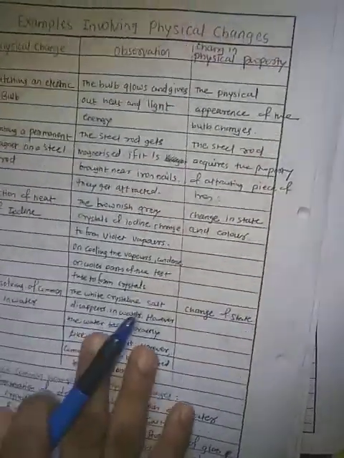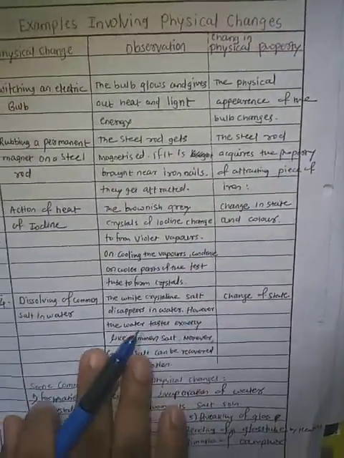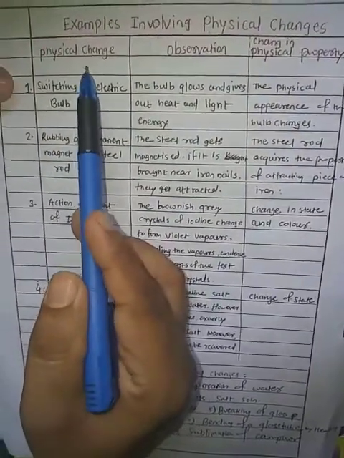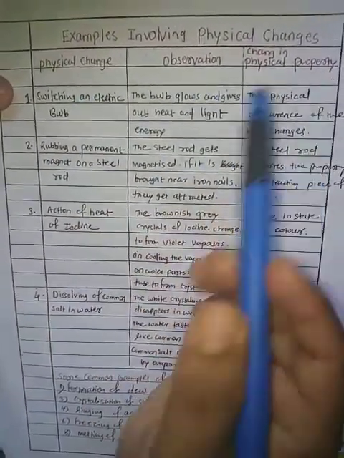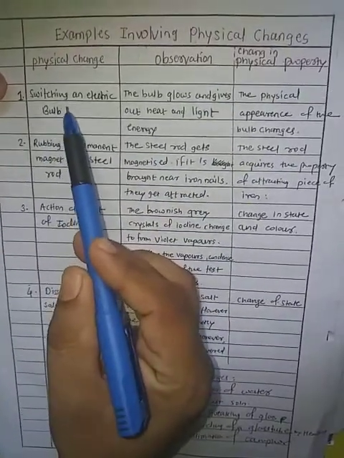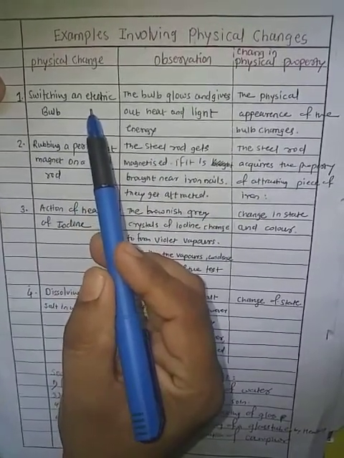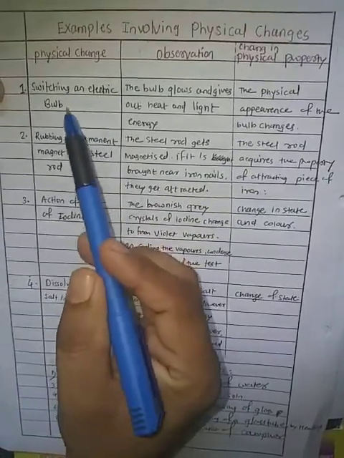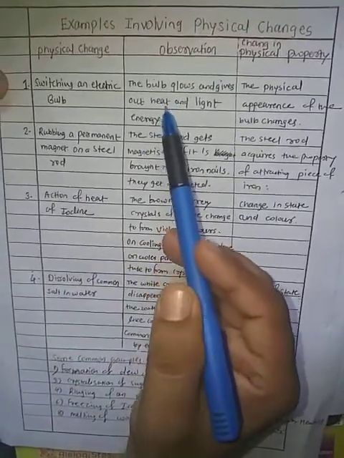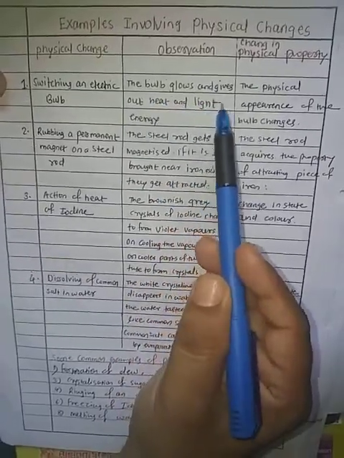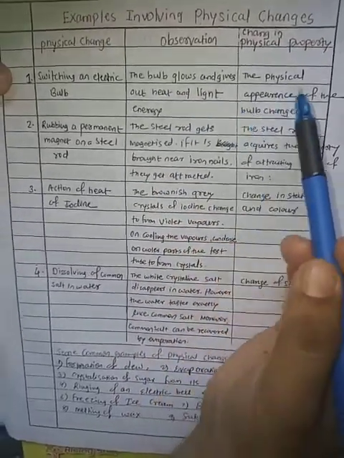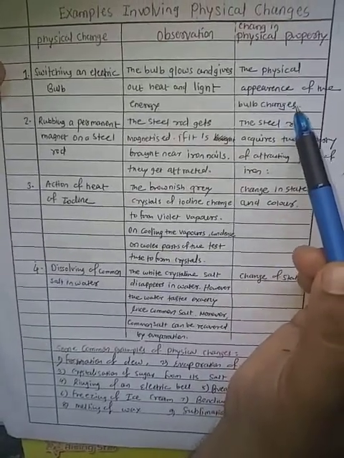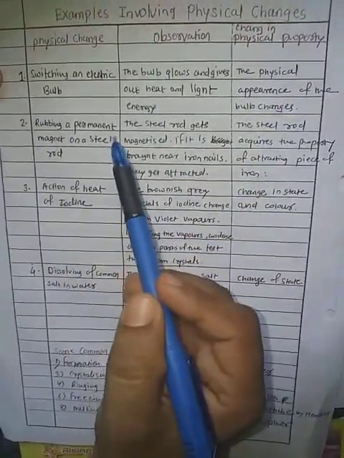Now, examples involving some physical changes. Here are some examples, with the physical change, observation, and change in physical property. As you know, we switch on an electric bulb in our homes. The observation: the bulb glows and gives out heat and light energy. The physical appearance of the bulb changes. This is a very important example.